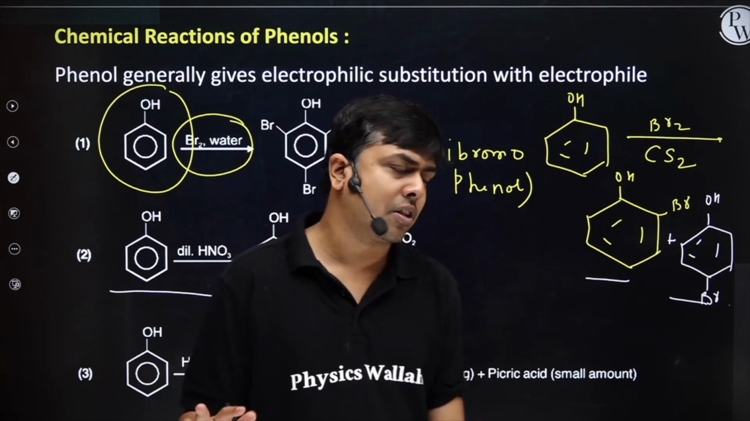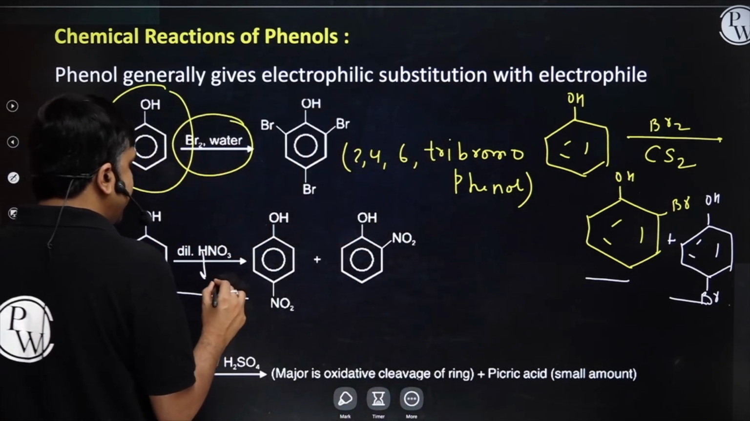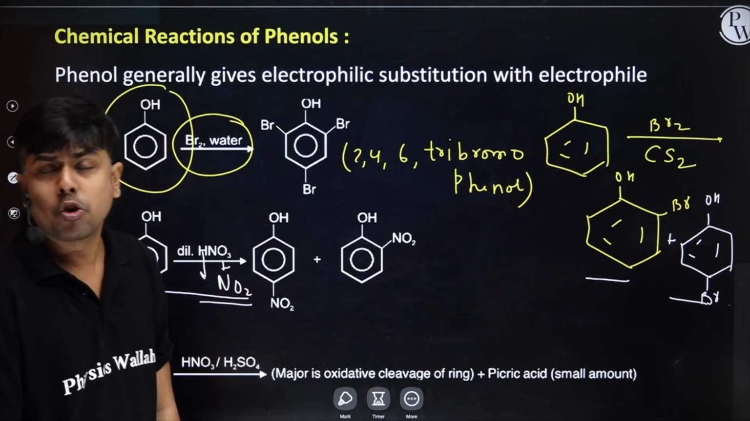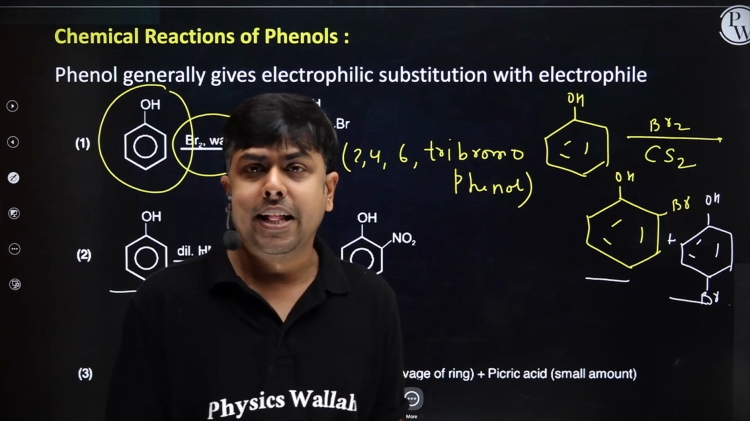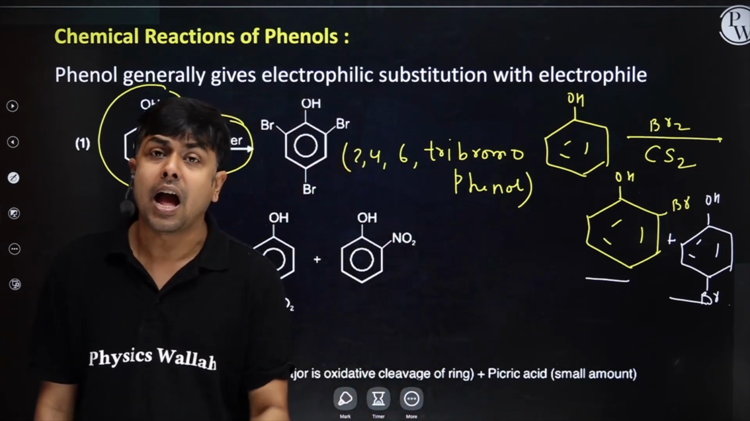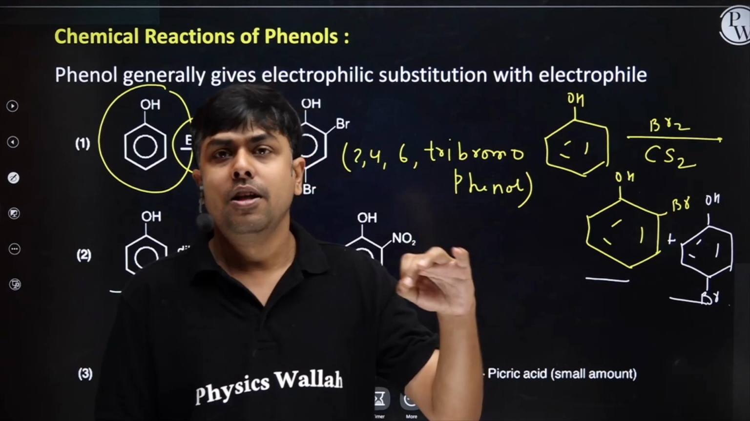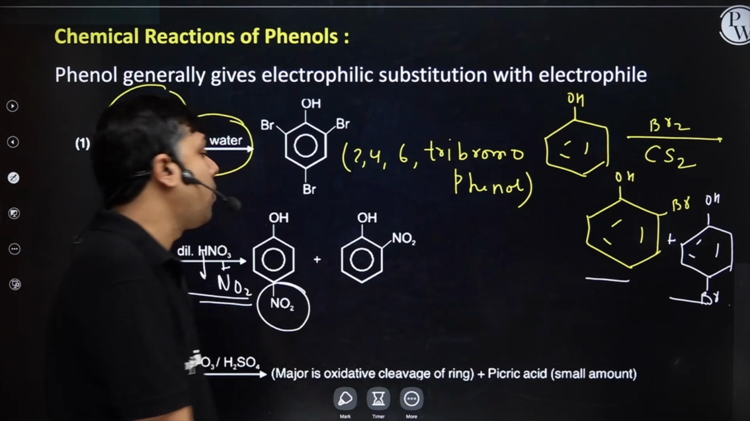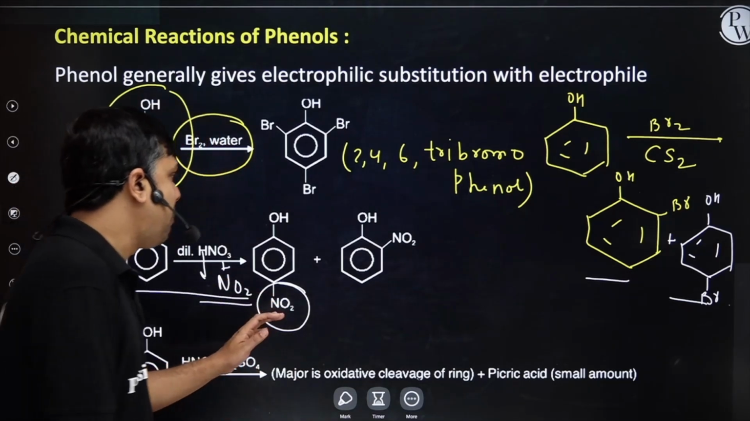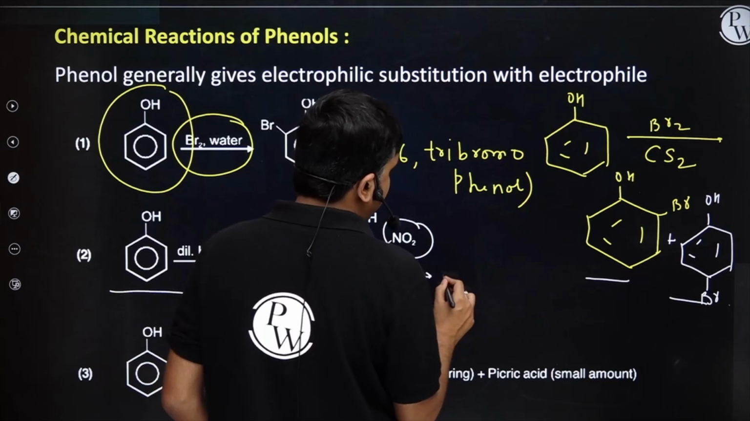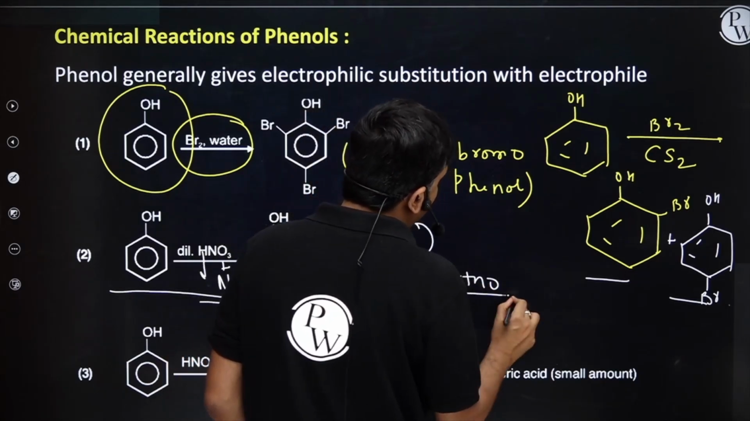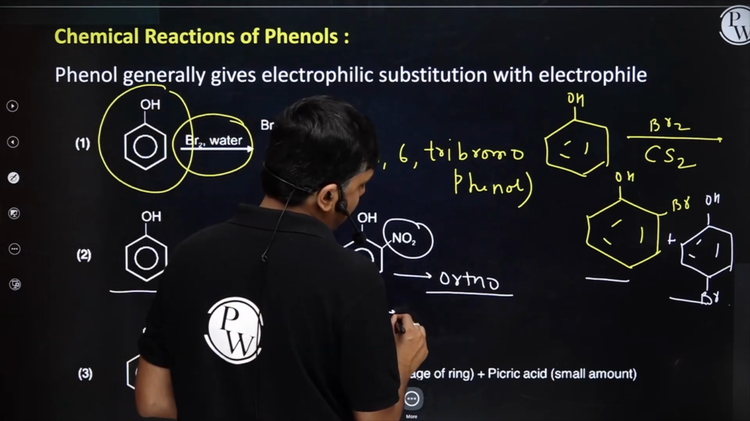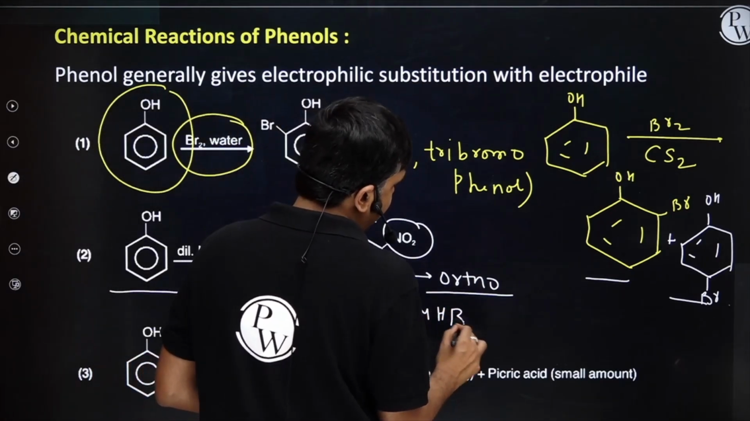even dilute HNO3. The electrophile generated here is NO2 positive. Simple, phenol is a ring activator and ortho para director. All the incoming electrophile will get substituted either at ortho position or at para position. So NO2 will get substituted at either para position or at ortho position. Now, if we look at this ortho substituted phenol, ortho-nitrophenol, here I will have intramolecular H bonding, right?